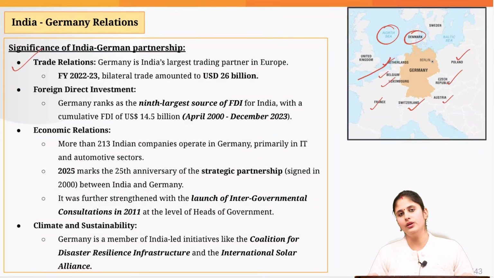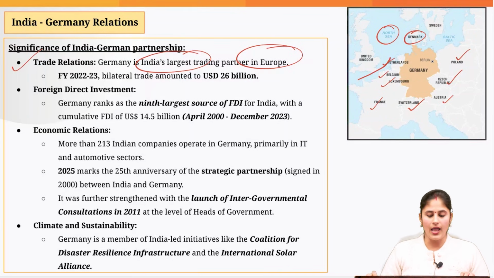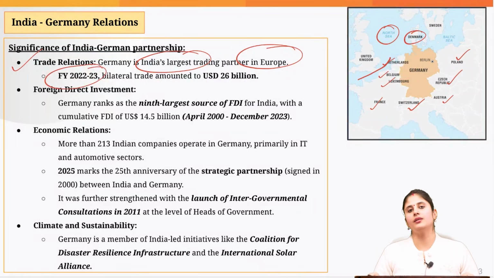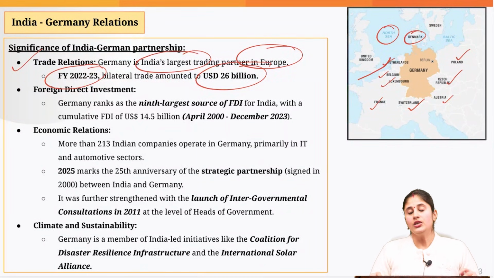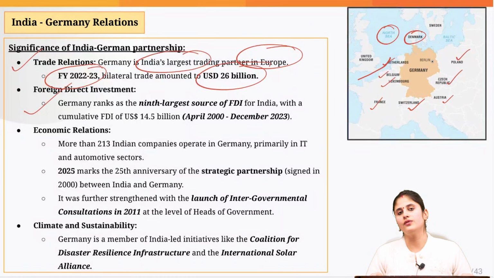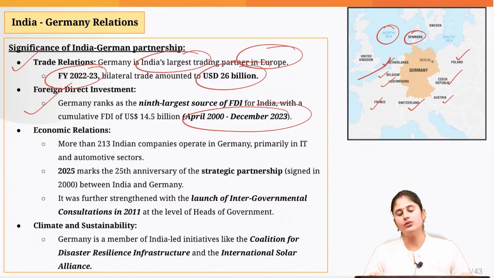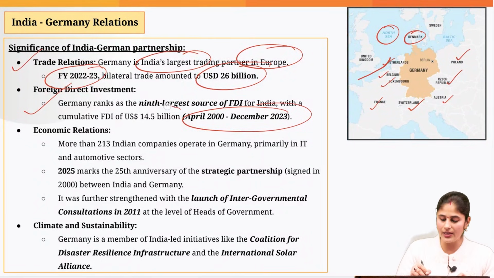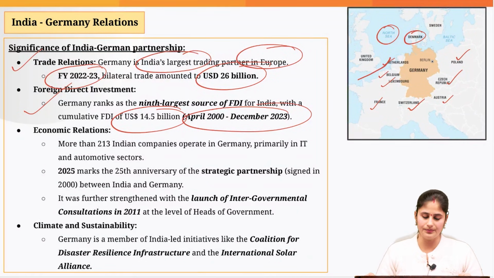So from the trade point of view, Germany is India's largest trading partner in the European region. And the bilateral trade between the two countries in financial year 2022-23 was around 26 billion US dollars. Germany is not just important from the trade point of view, it is also important from the investment point of view. Germany is the 9th largest source of FDI for India. The FDI that has entered India from Germany between April 2000 and December 2023 is a cumulative FDI of around $15 billion.